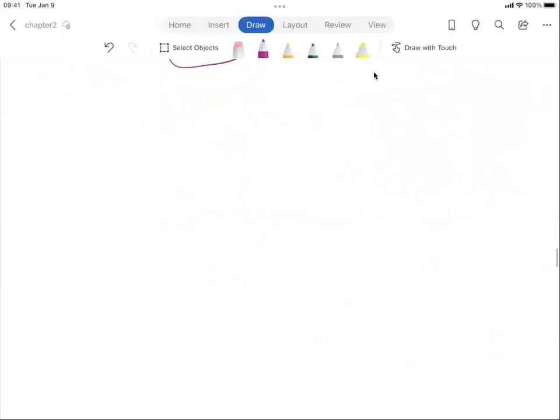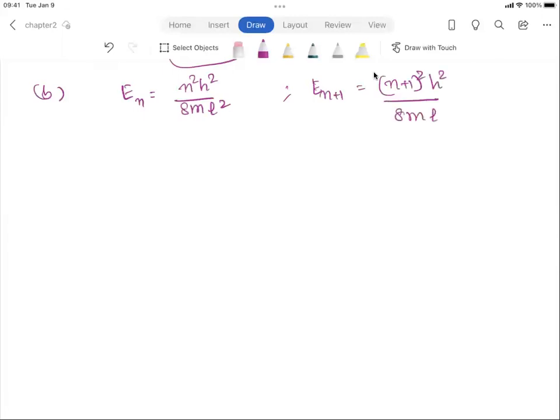Now let's move on to part B. The particle in a box energy levels are equally spaced. Let's check this out. So the energy of, let's say, the nth level is given by n squared h squared over 8mL squared. And the energy of the n plus 1 level is given by n plus 1 squared times h squared over 8mL squared.